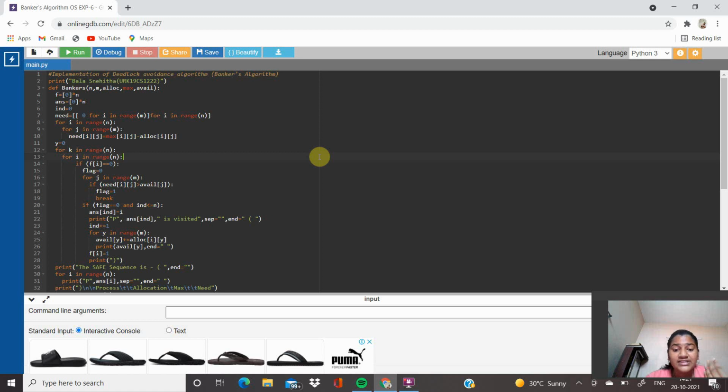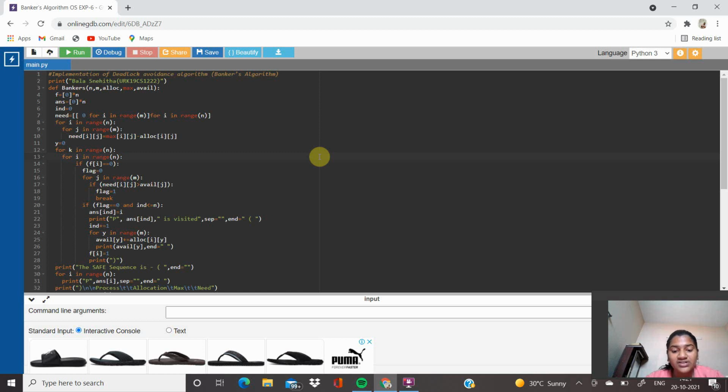handling deadlocks. This approach requires that the operating system be given in advance additional information concerning which resources a process will request and use during its lifetime. With this additional knowledge, it can decide for each request whether or not the process should wait.